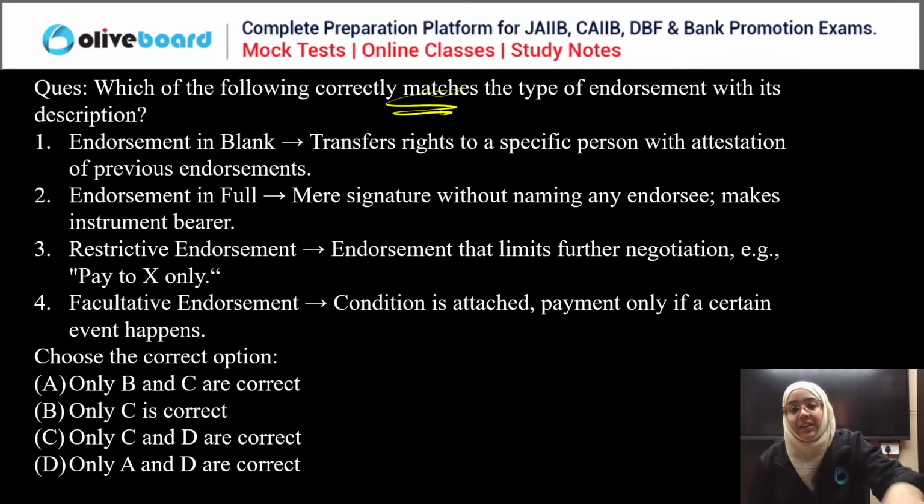Everyone, start answering this question. It's easy. Okay, so Krishna is saying C. C and D are correct. And everyone else? We have to choose which of the following statements is correct here.